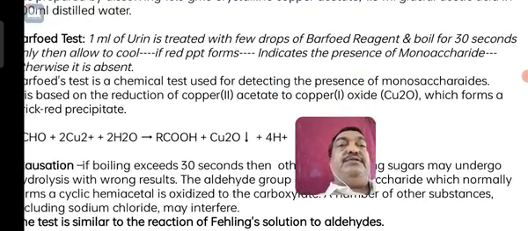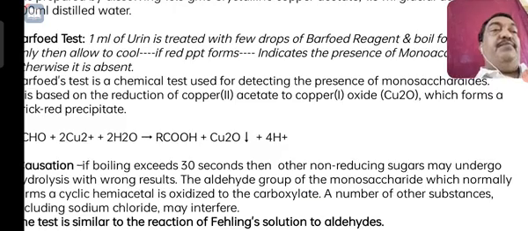1 ml of urine is treated with a few drops of Buffered reagent and boiled for only 30 seconds, or even less than 30 seconds, not more than 30 seconds. If it is heated only for 30 seconds, it immediately turns into a red precipitate, indicating the presence of monosaccharide. It may be glucose, galactose or maltose, right? If the time exceeds 30 seconds, then non-sugars also produce the red precipitate. Therefore, in such a case, this test will not be helpful for you.